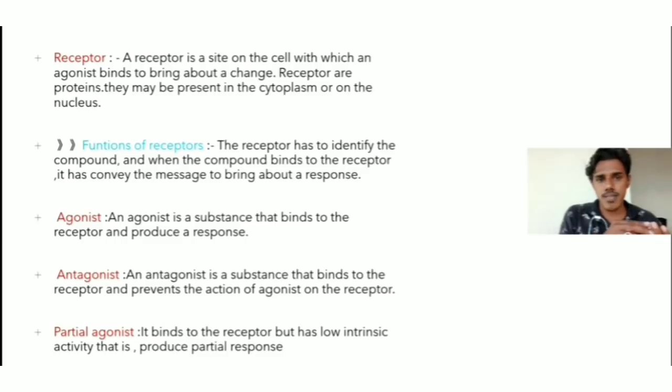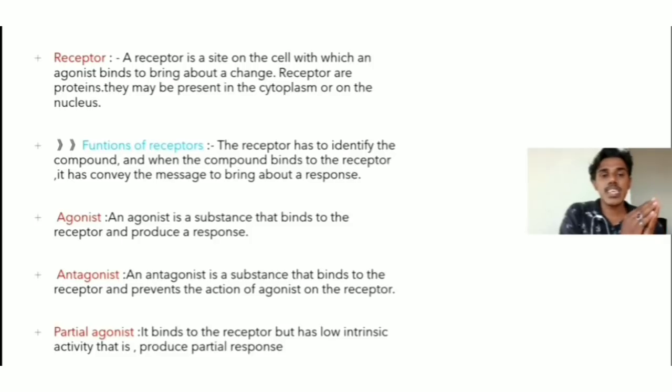What is an agonist? An agonist is a substance that binds to the receptor and produces a response. An antagonist is a substance that binds to the receptor and prevents the action of the agonist on the receptor. Agonist and antagonist may be asked as a differentiation question, so please note the differences.